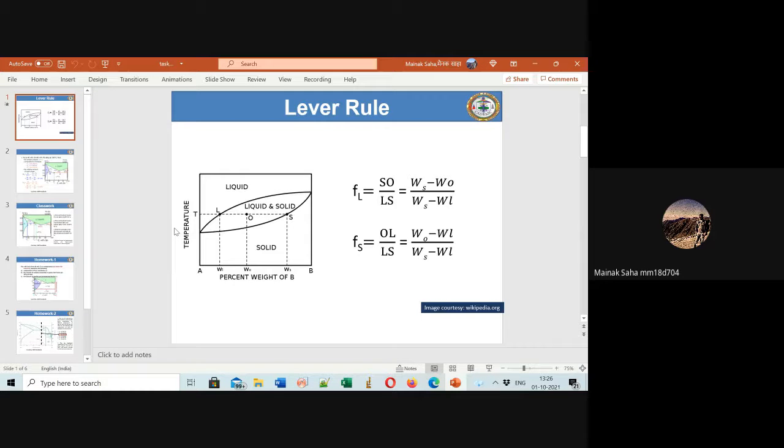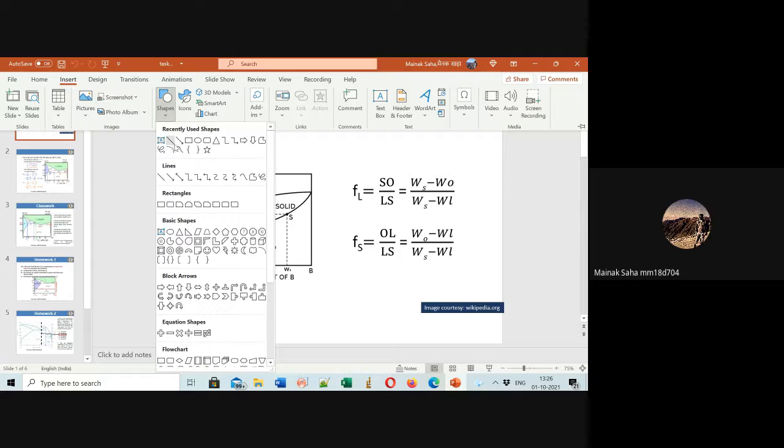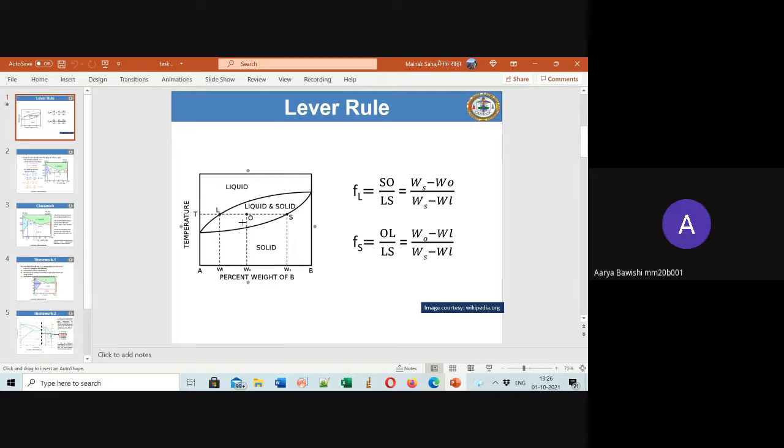Again, let me explain by drawing a line. If you draw a tie line, wait, I will tell you. So you come to this temperature, below temperature. Look at my cursor, look at this line. What are you able to see here? If you extend this line, this tie line,